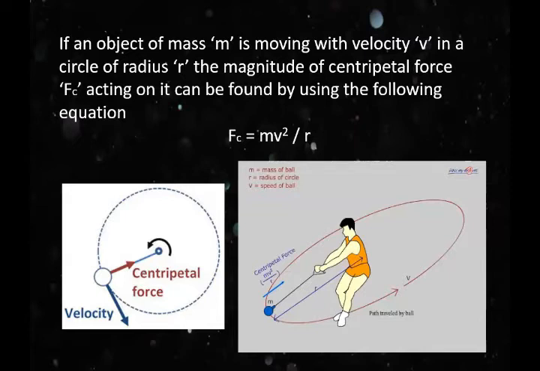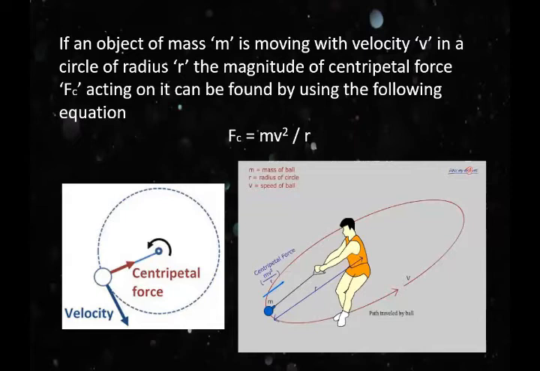If you move it round vertically, water does not fall down even when the bucket is at the highest point. The centripetal force is provided by the weight of the water acting vertically downward. Due to this, water does not fall.